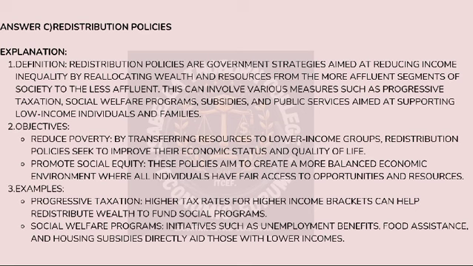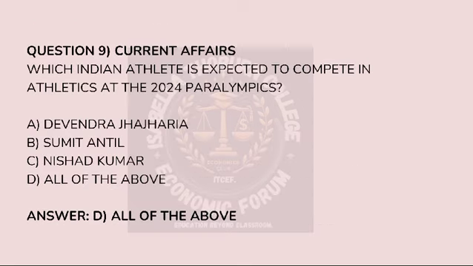The next, or the ninth, question was from current affairs, which was, which Indian athlete is expected to compete in athletics at the 2024 Paralympics? And the correct option was option D, all of the above. Additional information: the athlete Devendra Jhajharia was playing for men's javelin throw.